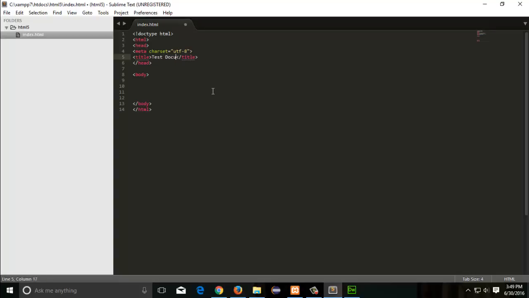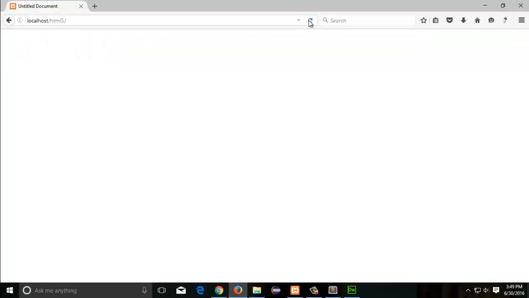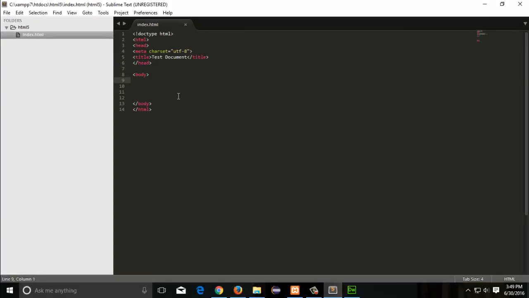What would happen if we change the title? Let's see. Refresh the browser. We see the title has changed. Now let's add some text in between the body element. Refresh, and we have our first web page running on our development server. Now our development environment is set up and working. We will start styling things next.